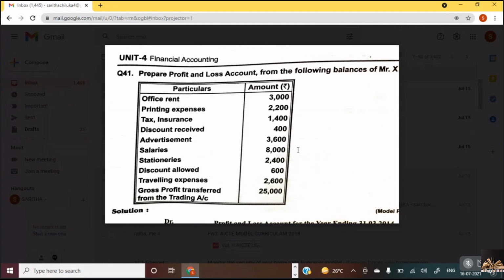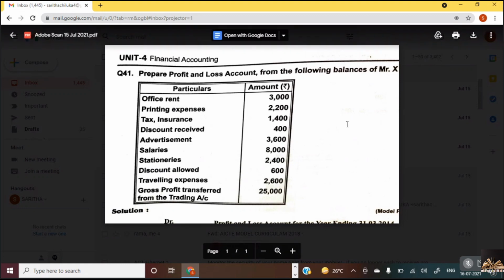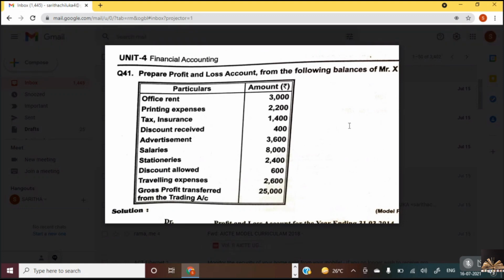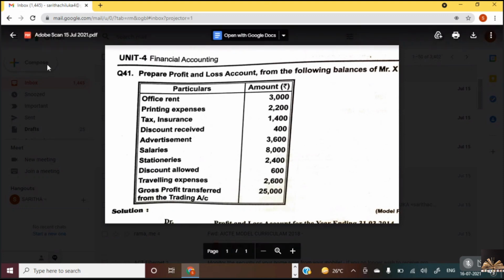So this is the procedure. Take the credit side total. Take the debit side total. Expenses should be deducted from the incomes and see what the net income is, that is gross profit, net profit. By net profit transferred to capital account, the net profit you need to take. So this is the problem, that only we have profit and loss account. Is this clear? Now the next one.